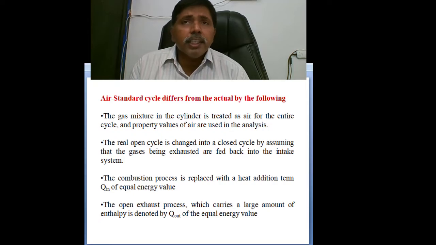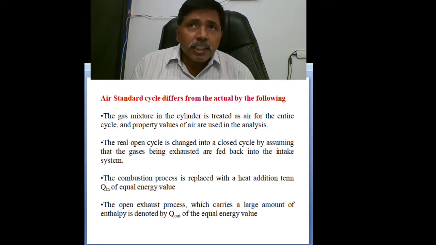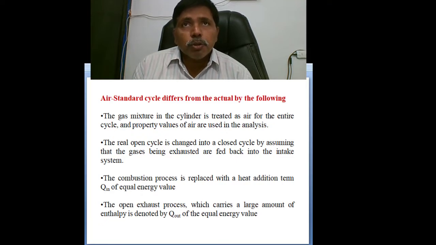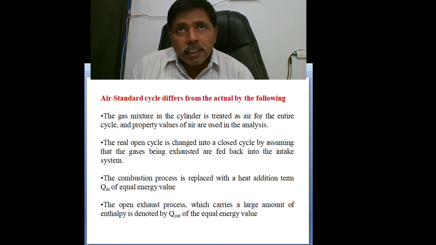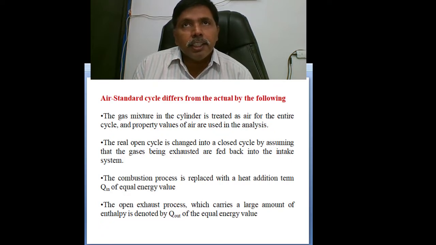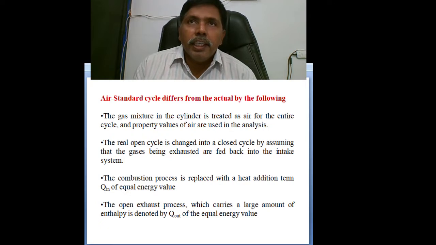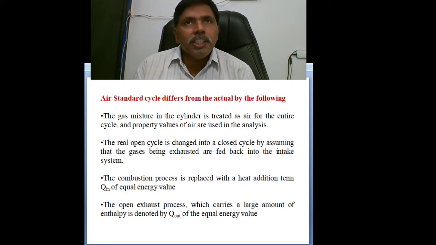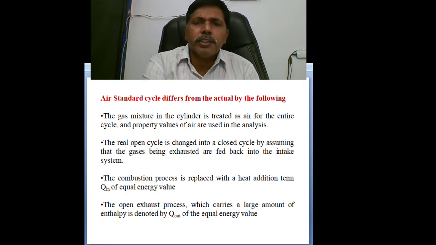The real cycle has intake and exhaust, and we are supplying heat from the combustion process. In the real cycle the heat is from the combustion, here from the external source. The heat loss is by exhausting the combusted gases, but here we are just releasing the heat to the sink. The medium is of constant mass, but in an actual cycle, according to the load, the intake charge is changing. So these are some differences.